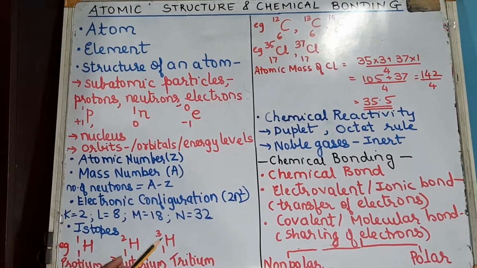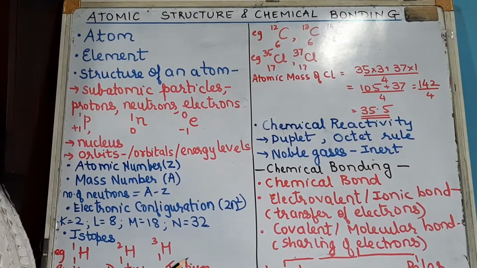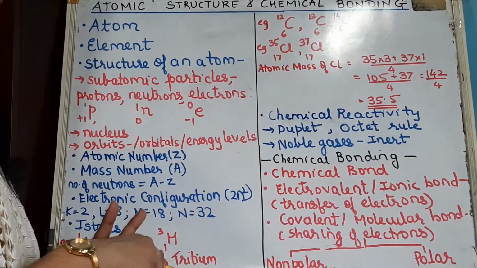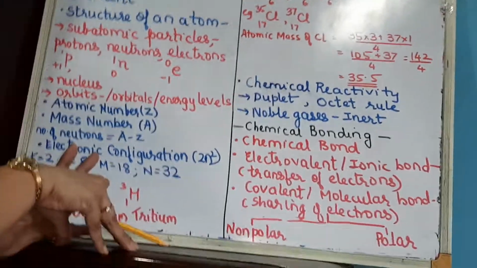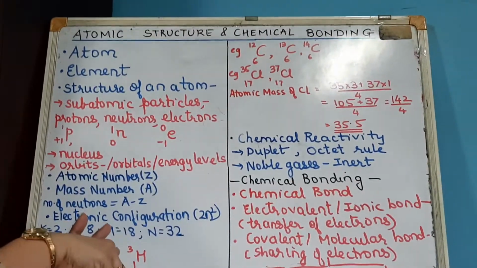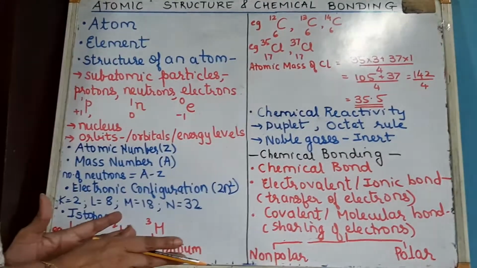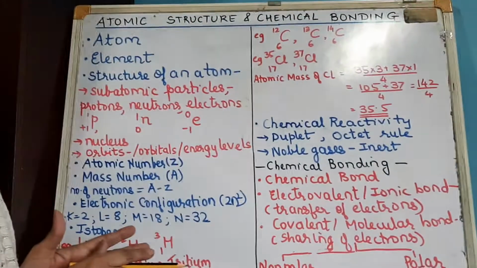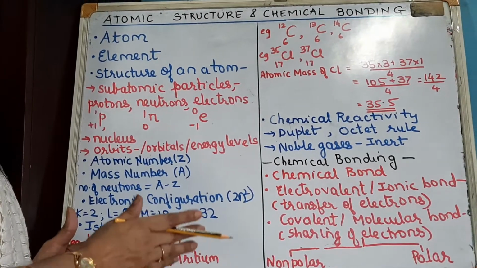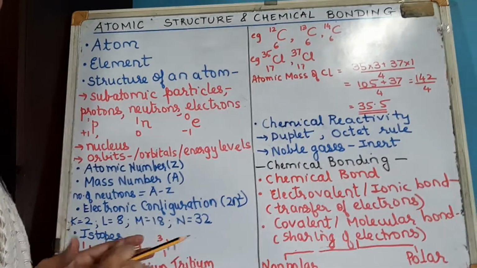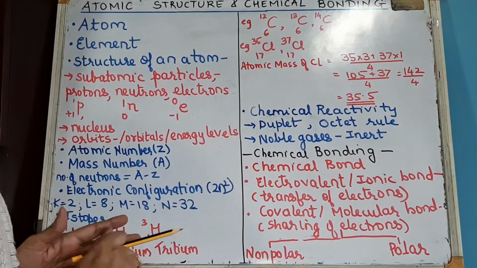So why is that so? You have to understand on what factor the chemical properties of an element depend. The chemical properties of any element depend upon its electronic configuration, or upon its ability to lose electrons, gain electrons or share electrons. The chemical reactivity of any atom or element will depend upon its ability to lose, gain or share electrons. In other words, it depends upon the number of electrons. The number of electrons is given by the atomic number or the electronic configuration.